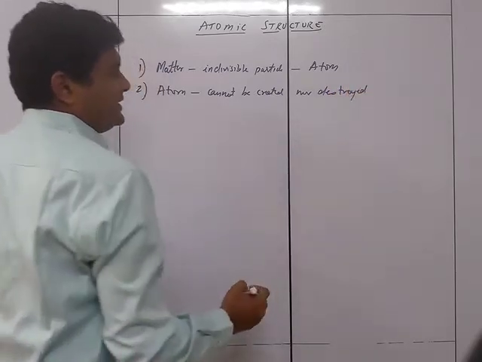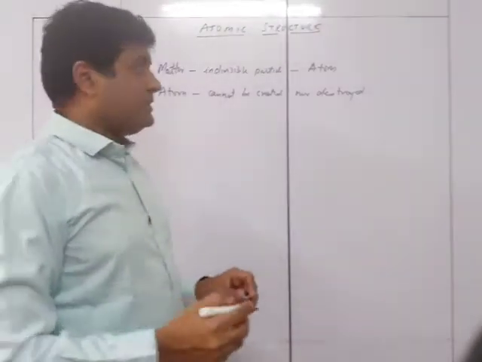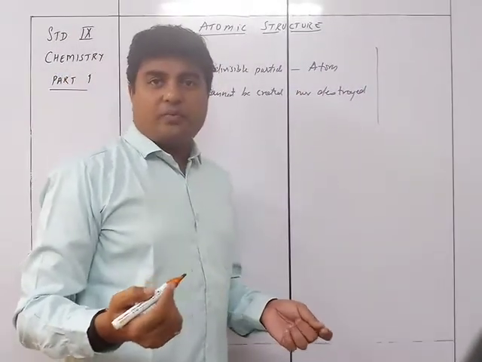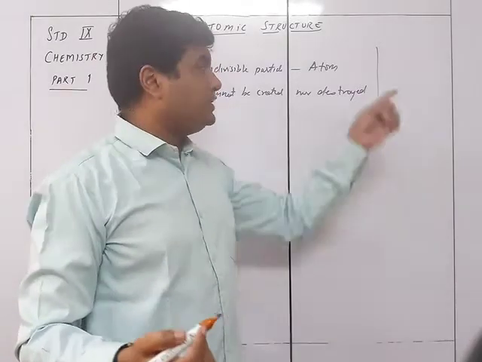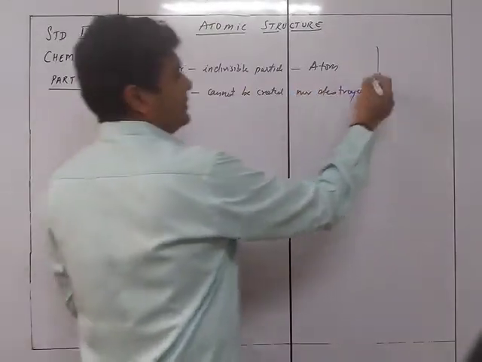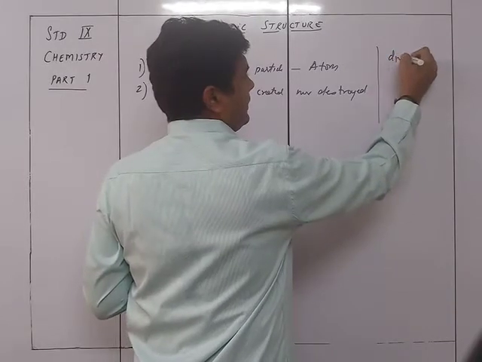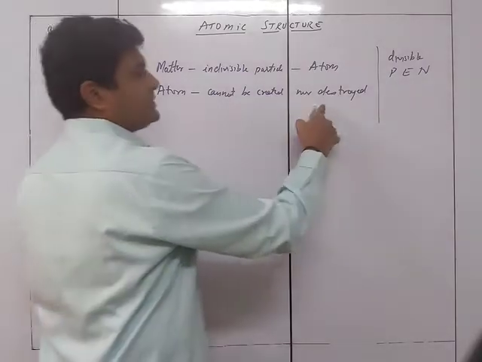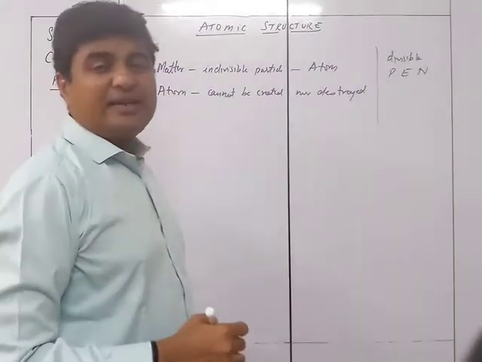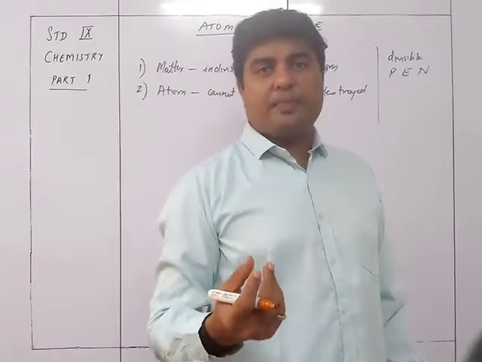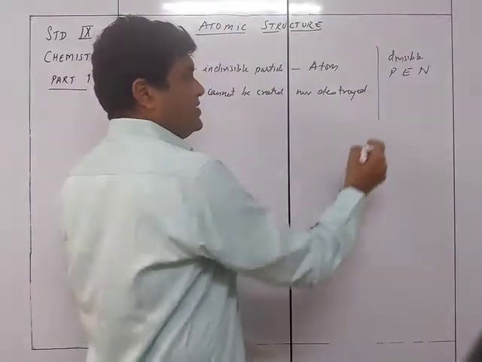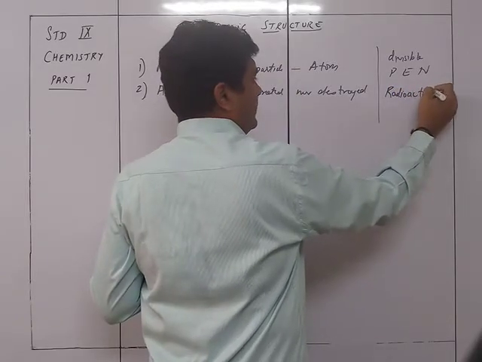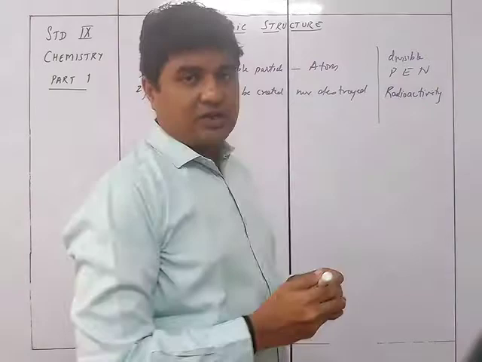Now what I'll do is I'll just go with this. Whatever changes are taking place in the modern atomic theory, I'll just mention over here itself. So over here we know that the atom is divisible into protons, electrons and neutrons, and it can be destroyed because it is getting broken up into smaller particles, that is radioactivity. So radioactivity is the process by which the atom is going to